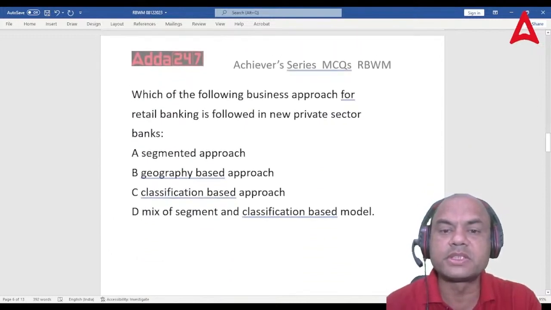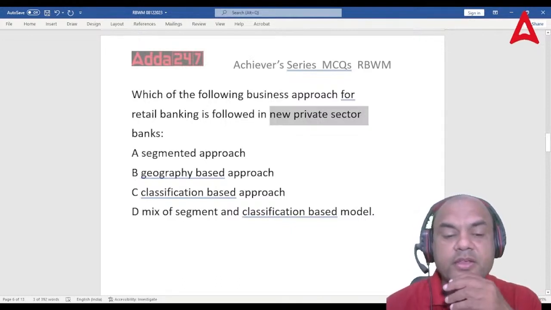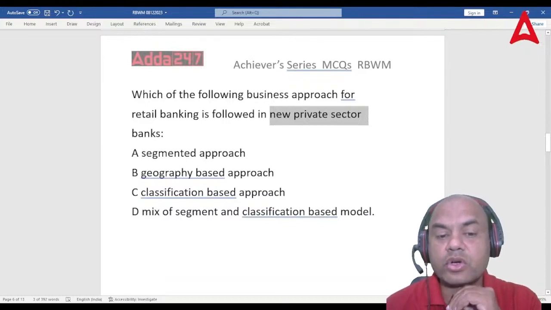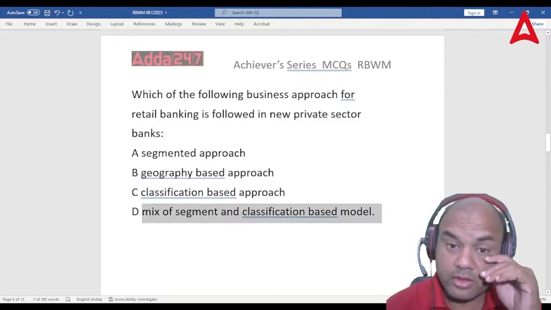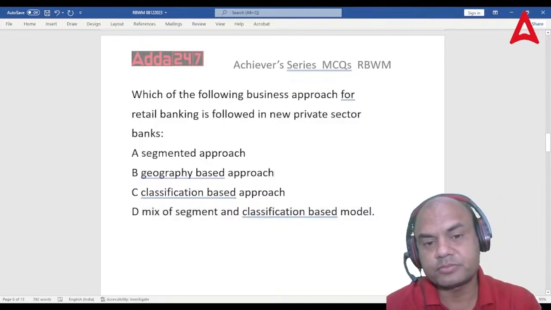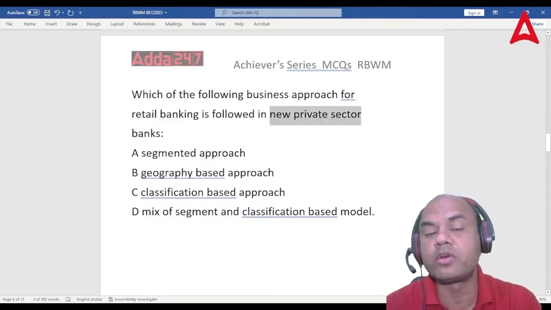Which of the following business approach for retail banking is followed in the new private sector banks? Now, new private sector. Segmented, geography based, classification based, and mix of segment and classification. So what is the answer for this? Think over it. Now, new private sector banks means which banks are we talking of?